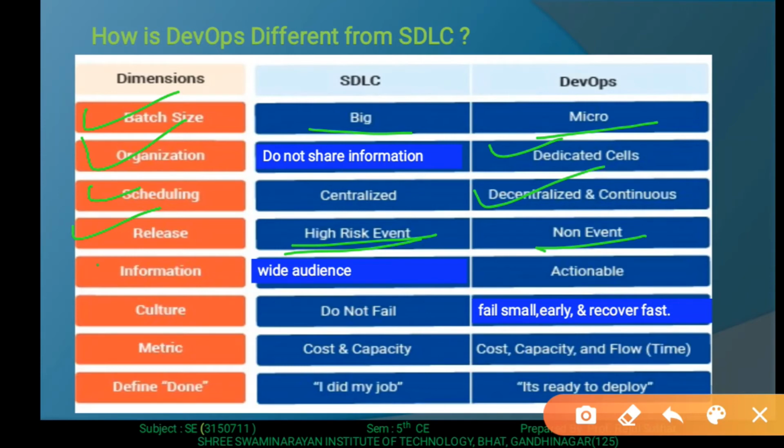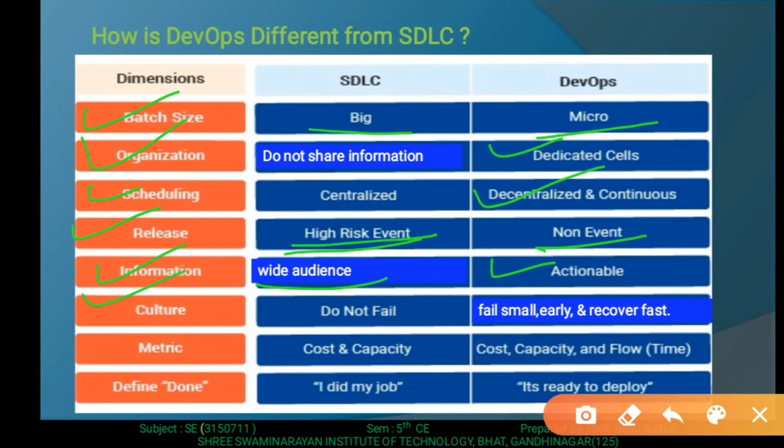Then information. Whenever we provide information in the software development life cycle, it looks like it is for a wide audience, but here it is only required for the particular team member who performs the particular action, so it's called actionable.